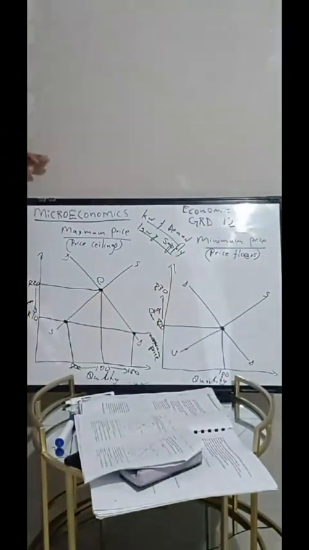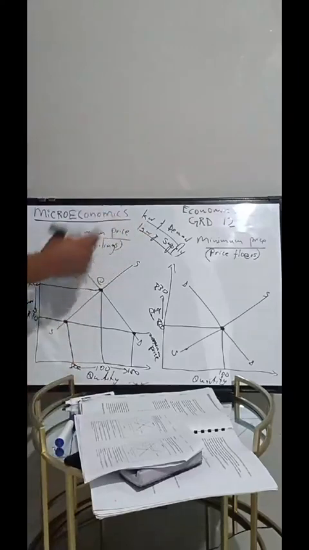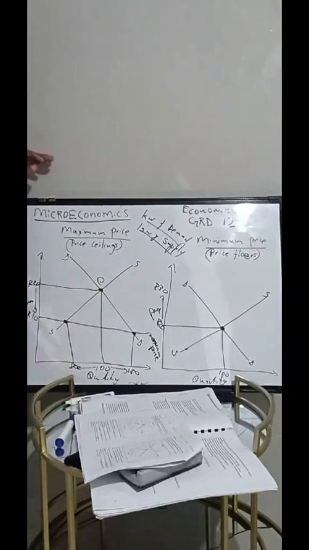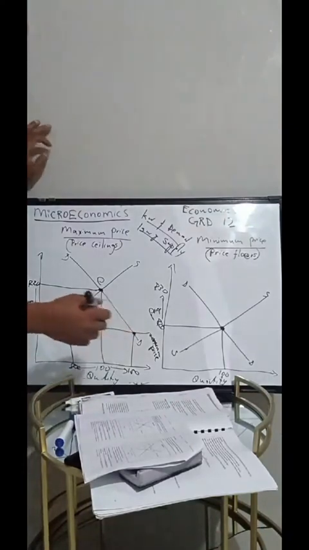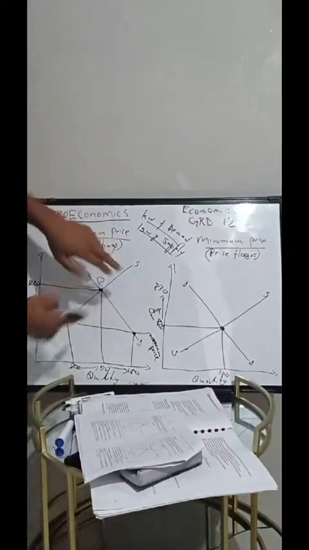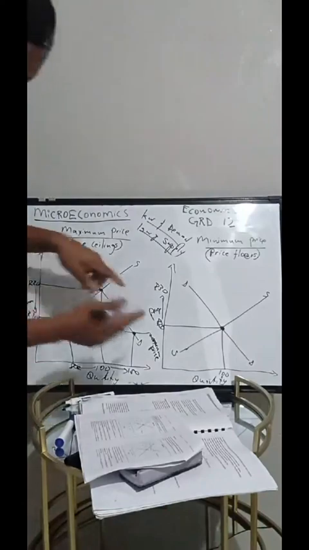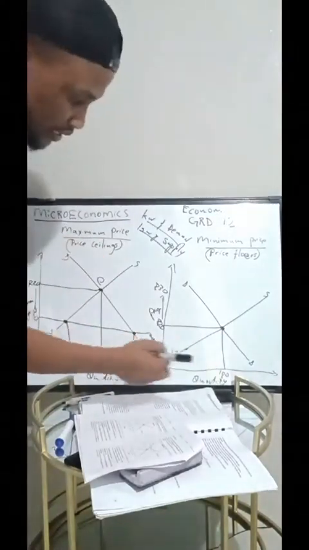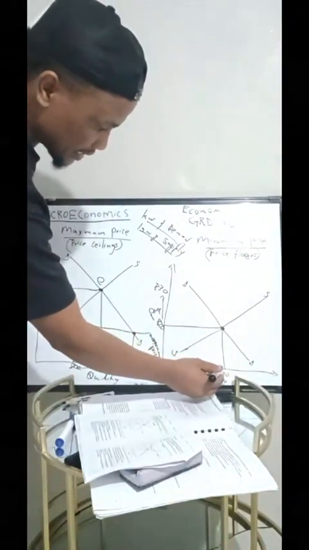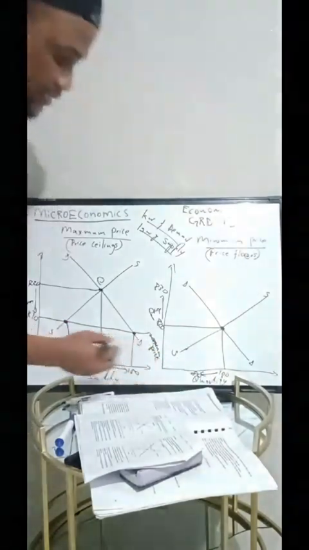So from 20 rand, the government sets it at 30 rand. Now let's go back to our law of demand and supply. What happens if the price goes up? If the price goes up, demand goes down and supply goes up. So at 30 rand, where the minimum price is implemented, we go to the demand side. Our demand will fall, meaning from 100 it goes down to maybe 80.